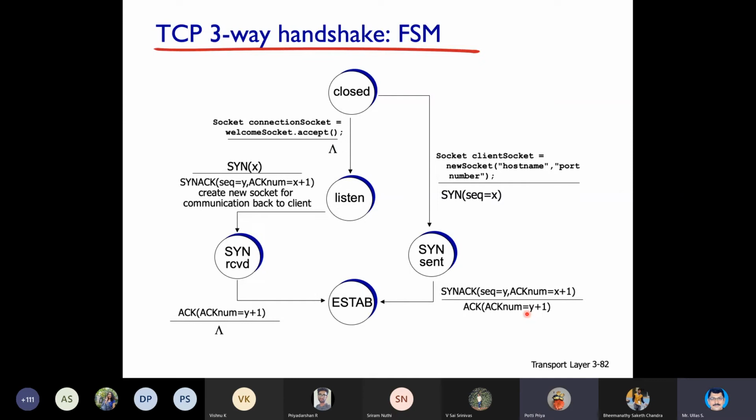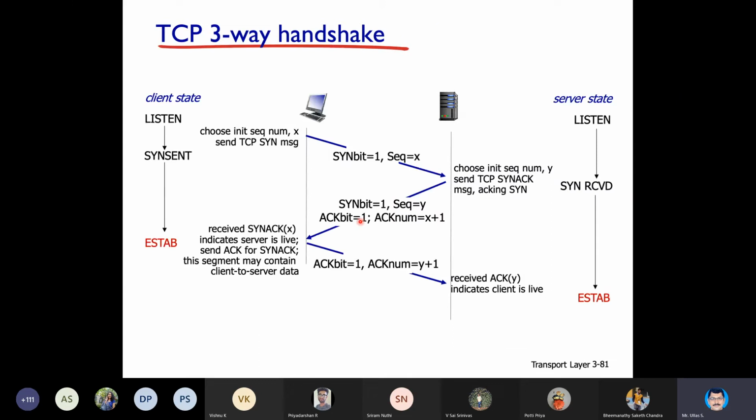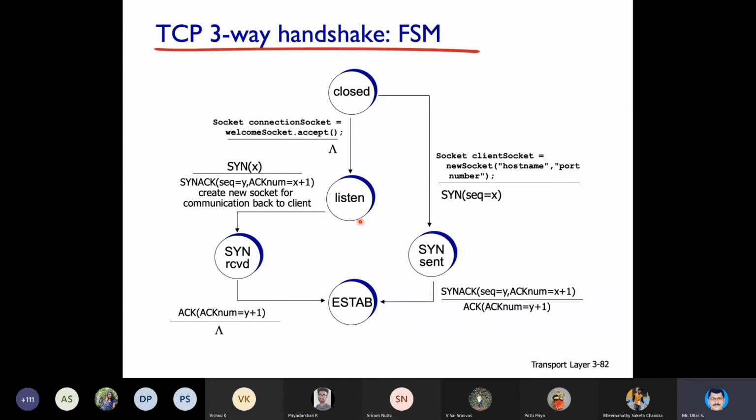I want you to learn this yourself, to understand this yourself. You have studied already finite state machines, all those RDTs, and you must know what is a circle, what this line means, what these steps mean, and what is the process involved in it. This you need not memorize by heart, you just understand. But this one you need to memorize clearly. All of you go through this. I'll not explain on this.